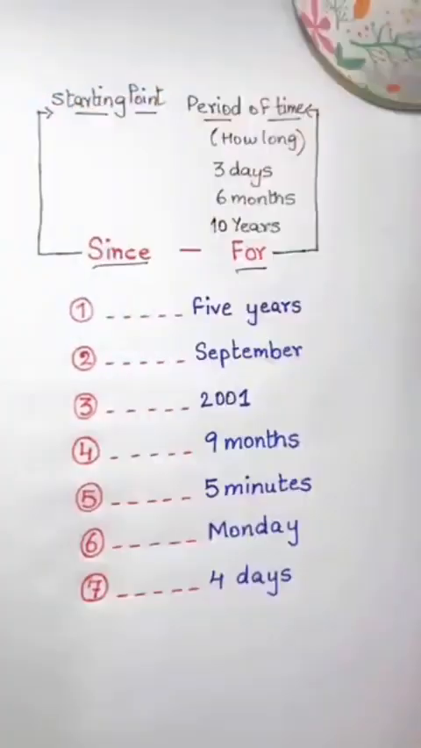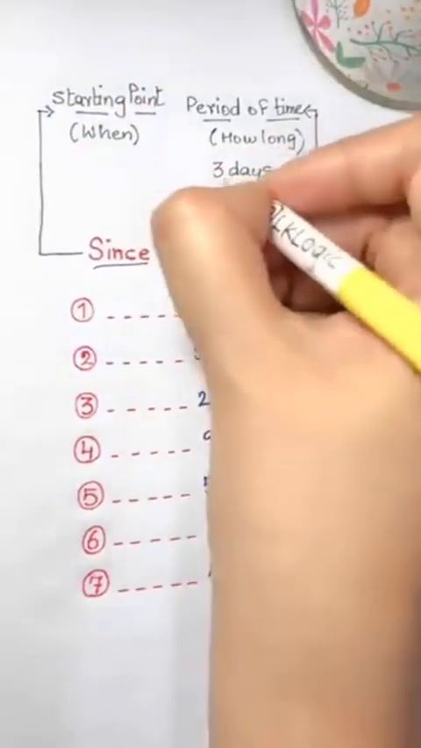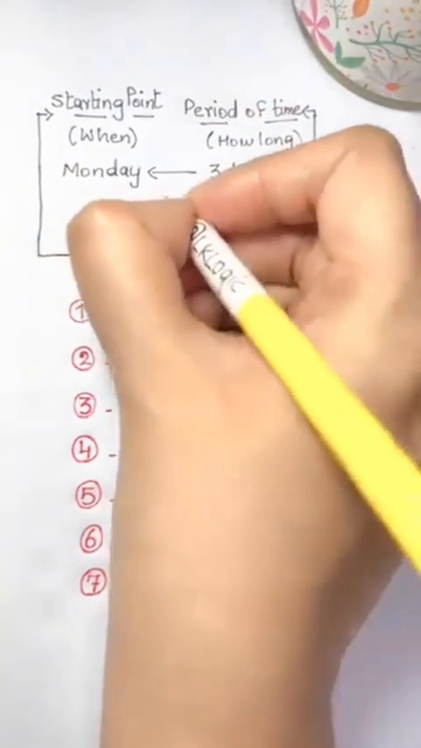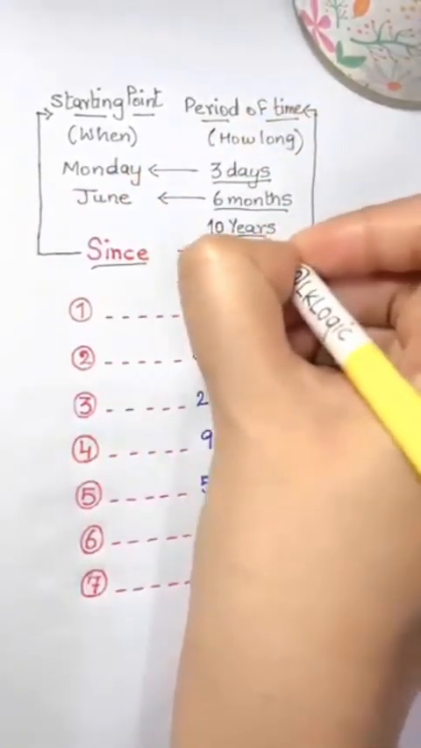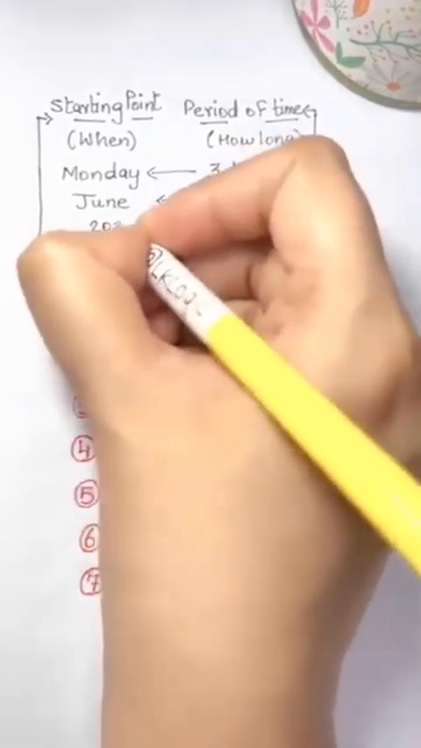But since comes before the starting point. When did you start? Here you say for 3 days, but here you say since Monday. We started on Monday. So you here say the name of the day, not the number of days. We say for 6 months, but since June, the name of the month. For 10 years, this is the number of years, but since 2020, the name of the year.